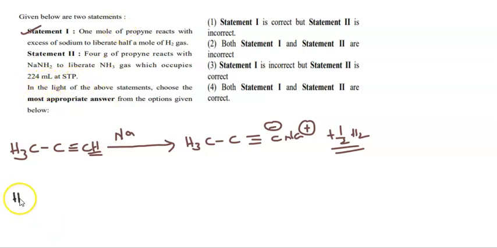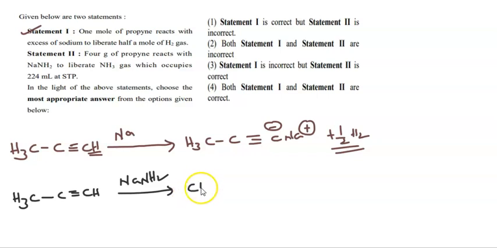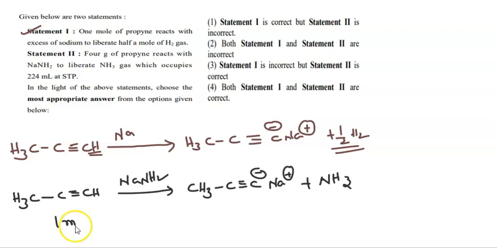For example, if I take CH3 C triple bond CH on treatment with NaNH2, which is called sodamide, the sodamide abstracts this particular proton, and you can get CH3, single bond C, triple bond C minus and Na plus, and there is an elimination of NH3 gas. That means 1 mole of propyne can produce 1 mole of NH3 gas here.